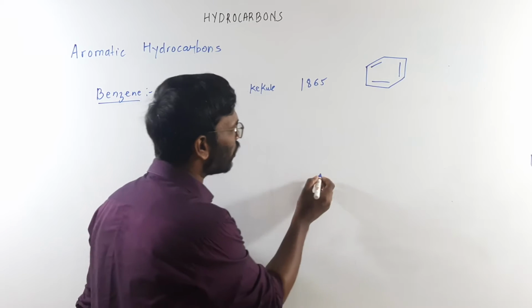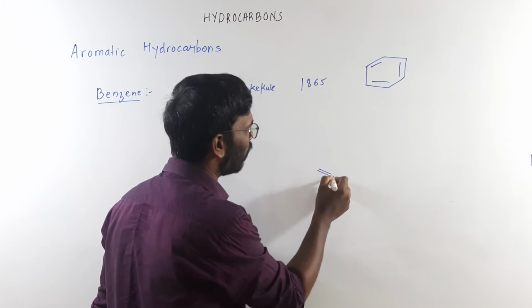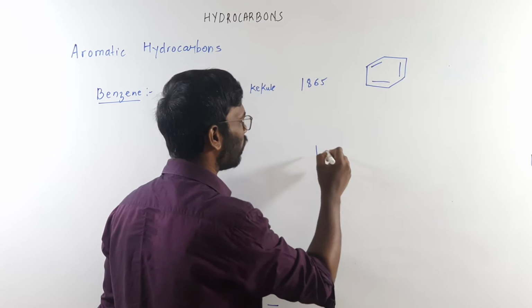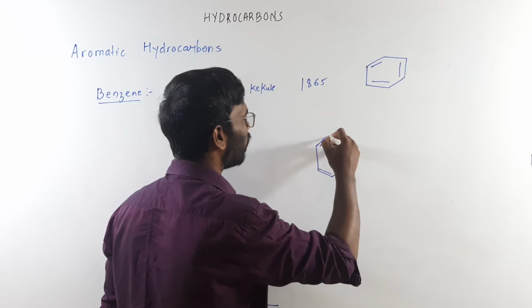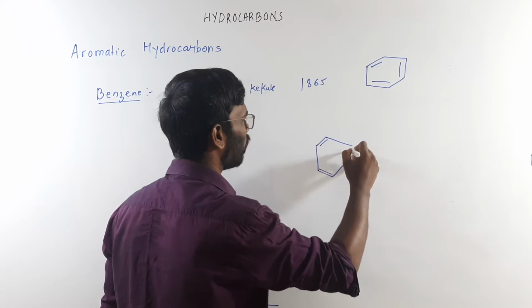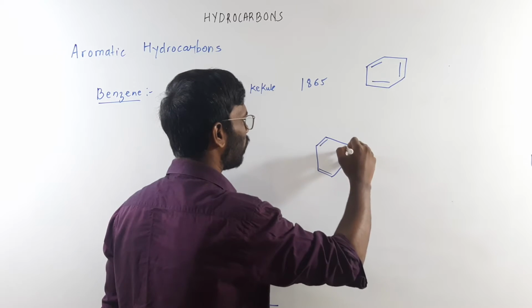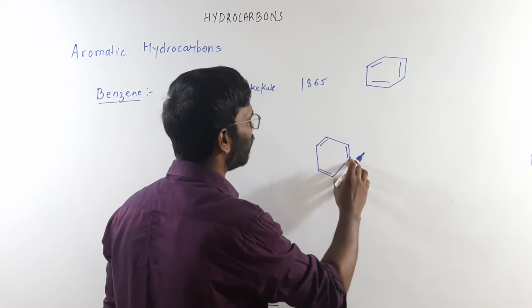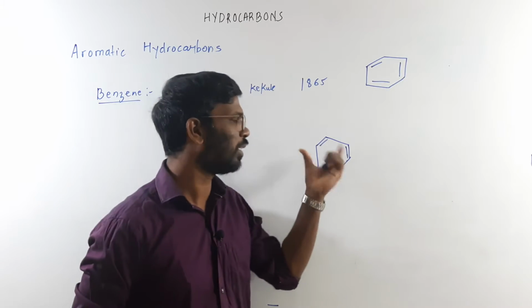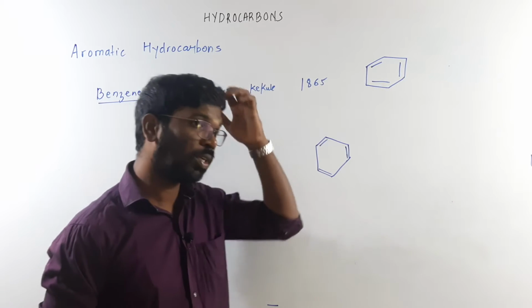Benzene structure should be somewhat this way, because these bond lengths are greater, since these are single bonds. It should be this structure, but